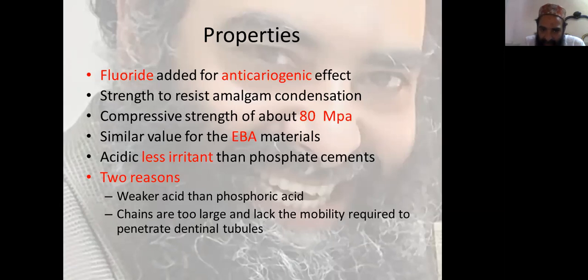The acid is less irritant than phosphate cement because of the two reasons which we have already discussed in the glass ionomer chapter. Polyacrylic acid is a weaker acid than phosphoric acid, and the chains are too large and not very mobile, and the mobility required to penetrate the dentinal tubule cannot be seen there.